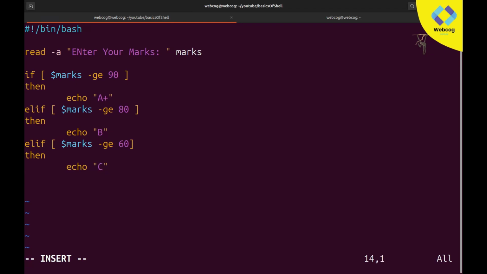If marks are greater than 90, then A. If marks are greater than 80, then B. If marks are greater than 60, it means if the user's marks are between 60 to 79, then he will get C. And here I'll use elif marks greater than or equal to 40, then echo D grade. Else if the marks are less than 40, then we simply echo